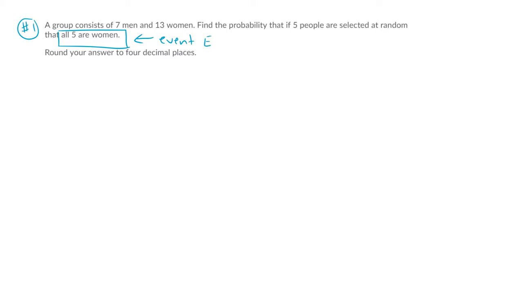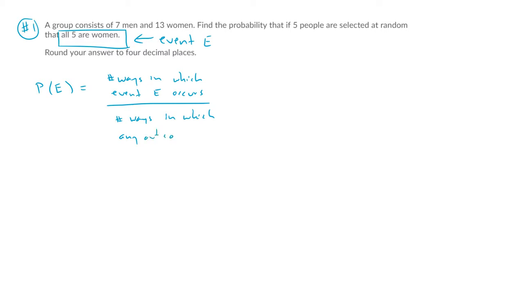Now, if you recall from the probability section, the probability of an event E is equal to the number of outcomes or number of ways in which the event E will occur, divided by the number of ways in which any outcome can occur. Okay?